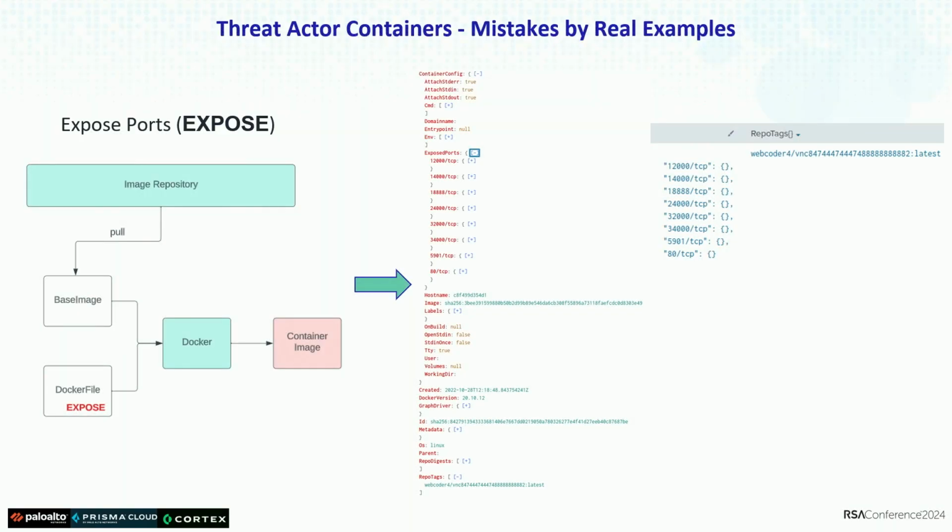This is another template mistake that he made. When you do Docker expose, if you declare the port during the container creation, it's easy for you to scan the internet to look for those ports, or for the behavior on those ports, to identify further containers that may be running in other scenarios.